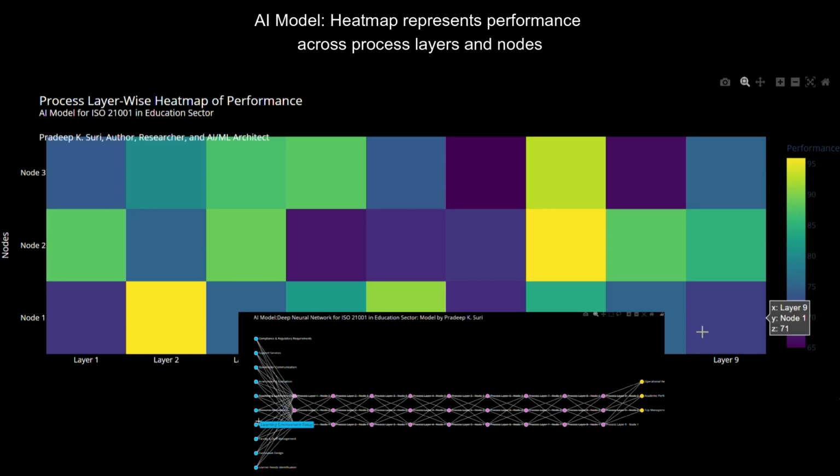This architecture is translated into the program using Plotly's heat map visualization, where each cell reflects the simulated performance value of a particular node in a specific layer. The color scale visually represents the intensity of performance, allowing stakeholders to instantly identify strong and weak process areas. The model's title highlights the author and architect, Pradeep K. Suri, showcasing the AI-driven framework behind the visualization.